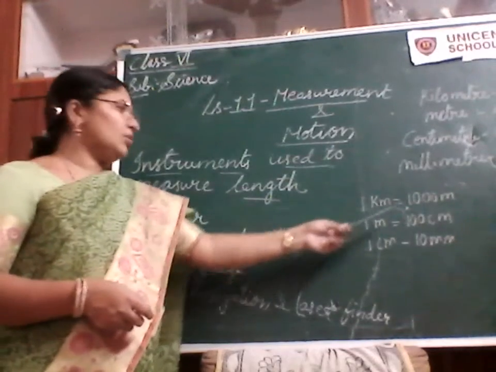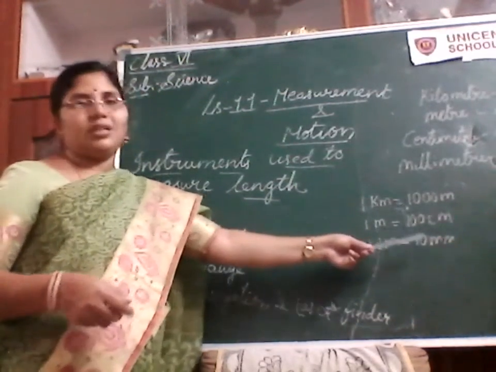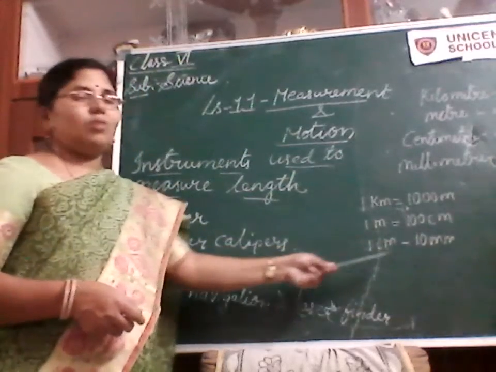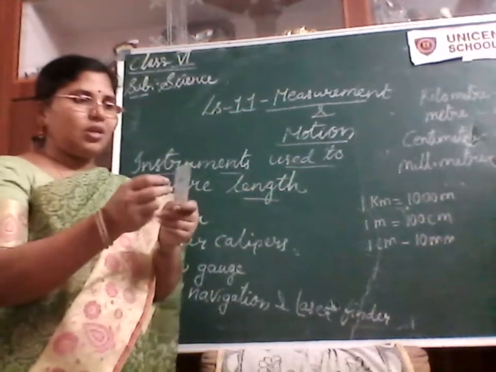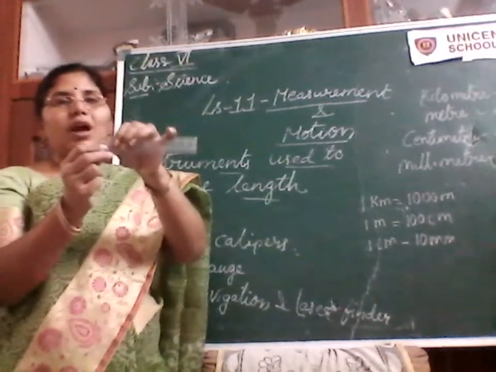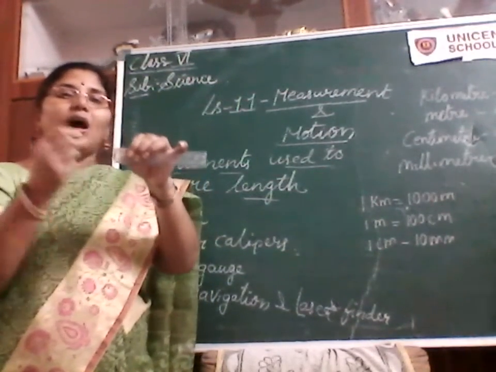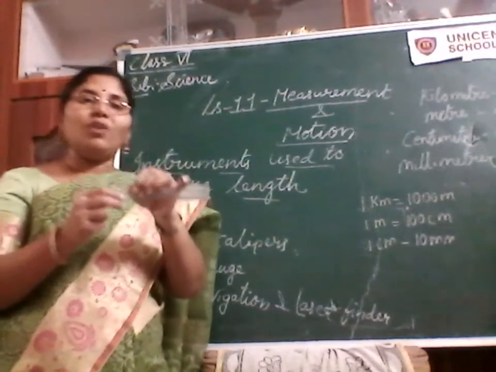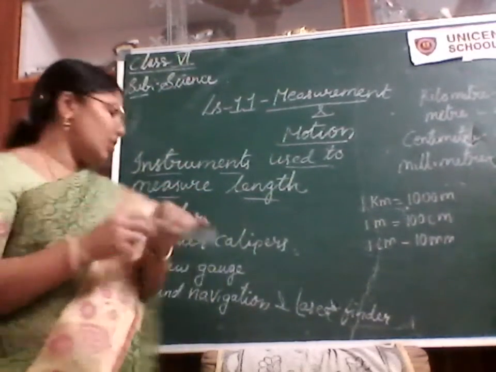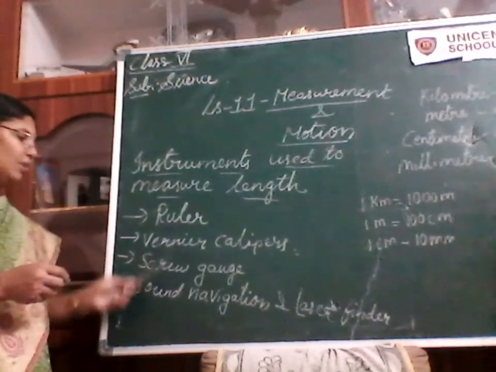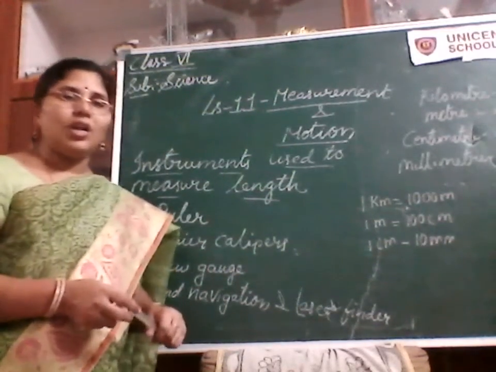1 kilometer is equal to 1,000 meters, 1 meter is equal to 100 centimeters, and 1 centimeter is equal to 10 millimeters. Imagine that 1 centimeter is of this much length, and if you see this length, it is divided into 10 parts, and each part is called 1 millimeter. If you want to measure a length of less than 1 millimeter, the vernier calipers and screw gauge are used to measure such small things.